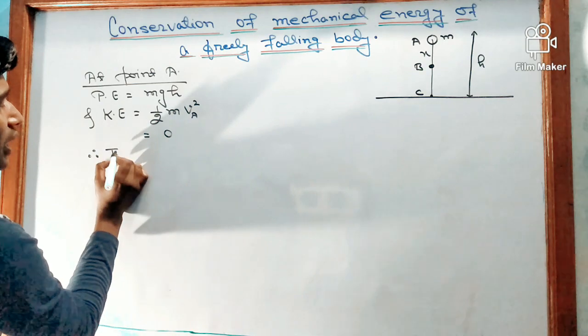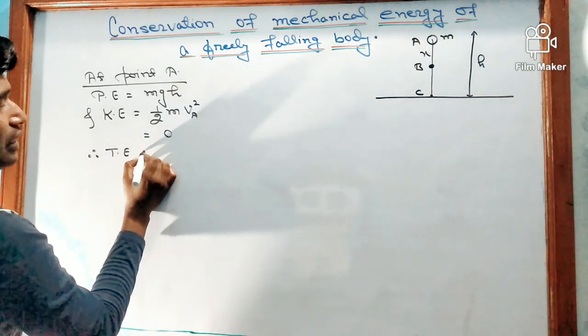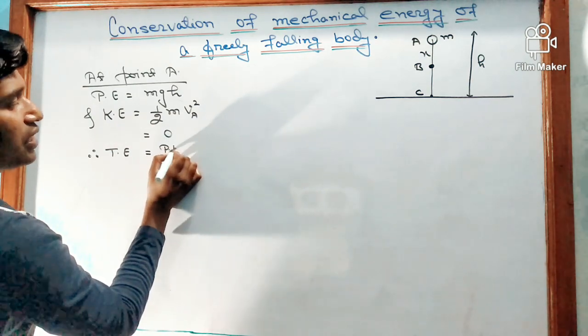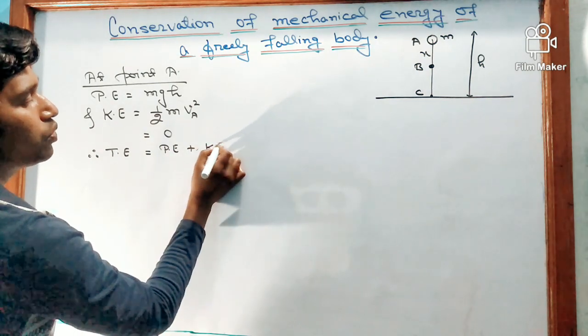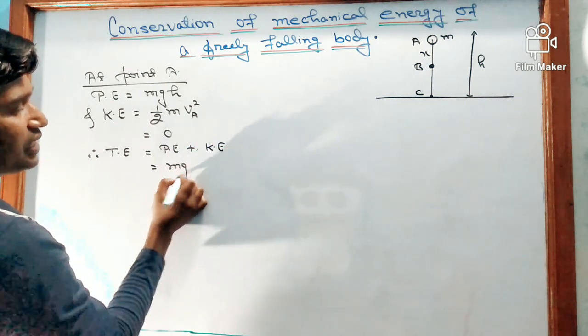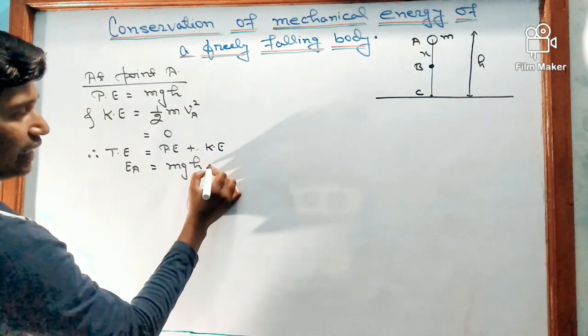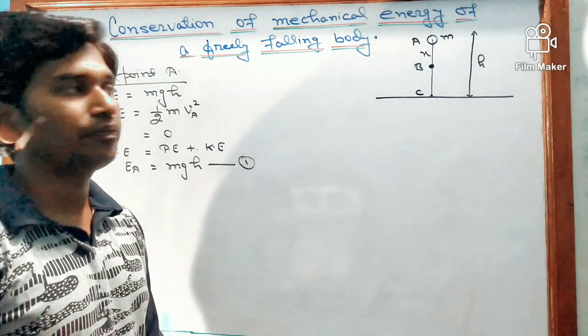Therefore, total mechanical energy at A is potential energy plus kinetic energy. So, potential energy is mgh and kinetic energy is 0. So total mechanical energy at point A is mgh.